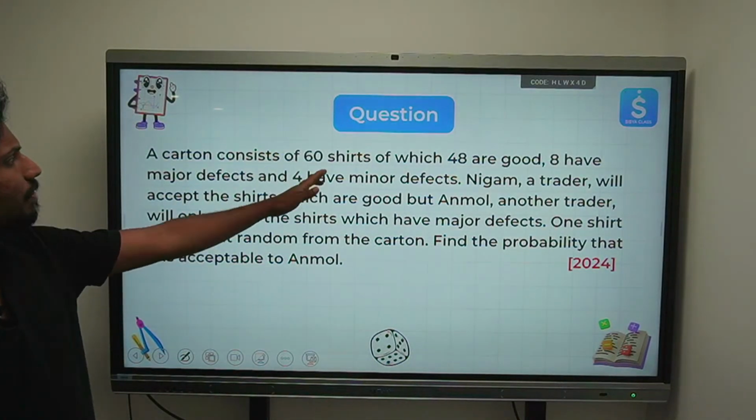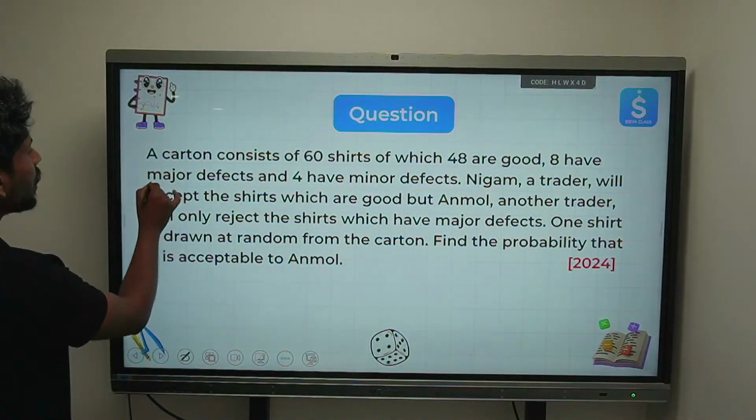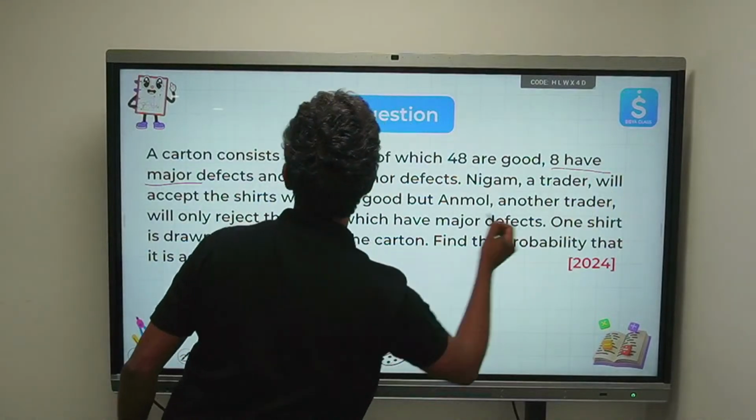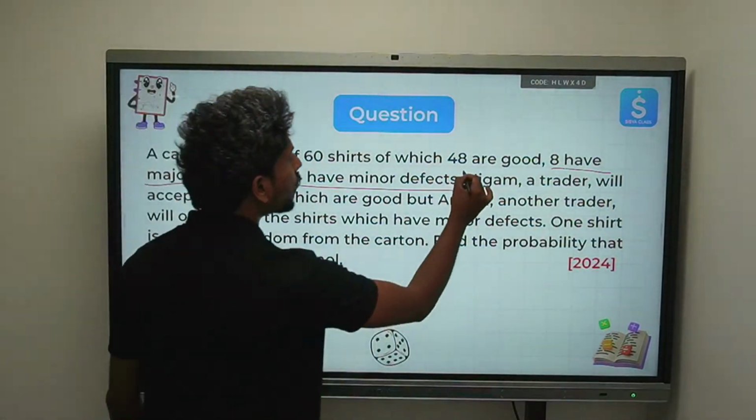A carton consists of 60 shirts, of which 48 are good and 8 have major defect. So just underline these keywords. 8 have major defect and 4 have minor defect. Okay, there are total 48.